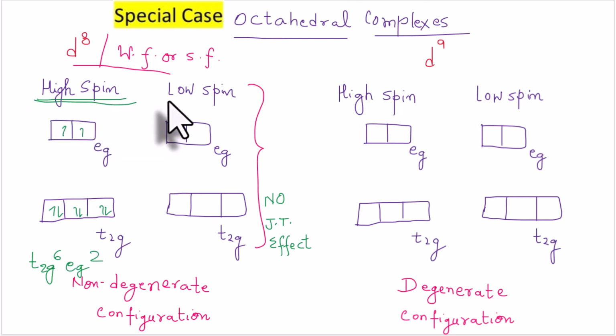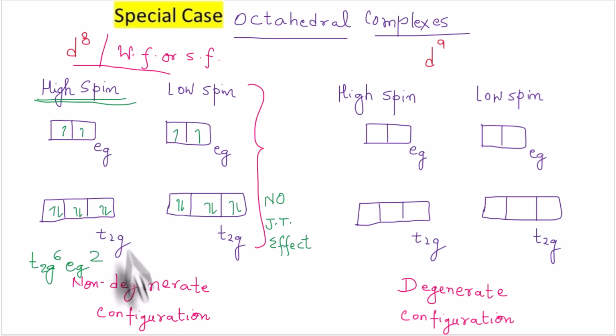Now what happens in low spin? In low spin, we know that the pairing should occur. So the pairing will start from t2g itself. So 1, 2, 3, then pairing starts here, 4, 5, 6 and then 7 and 8 in the eg orbital.